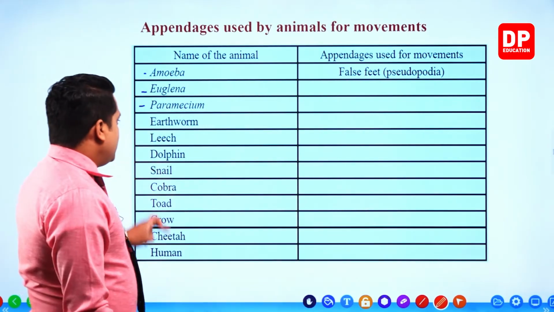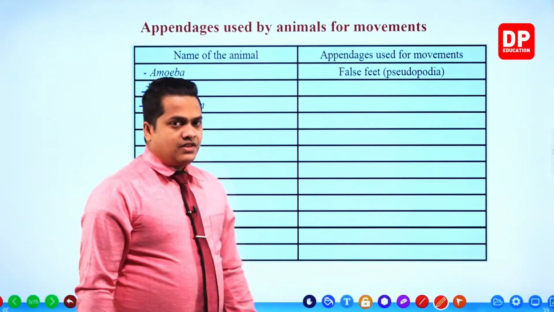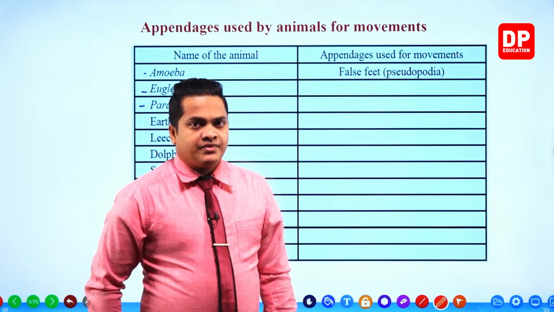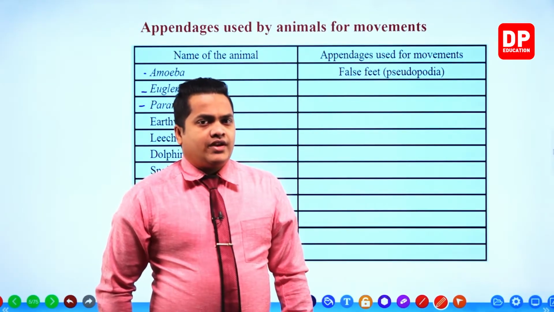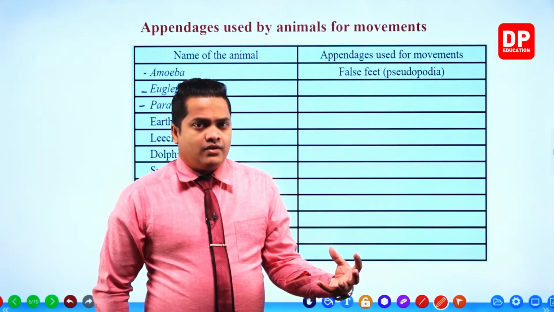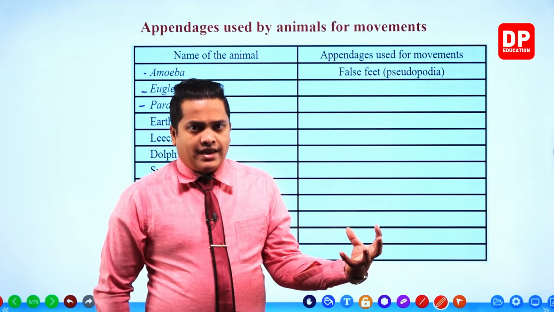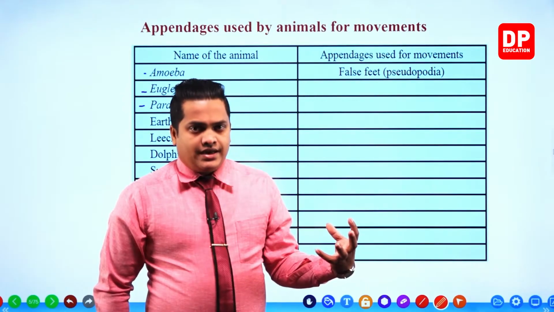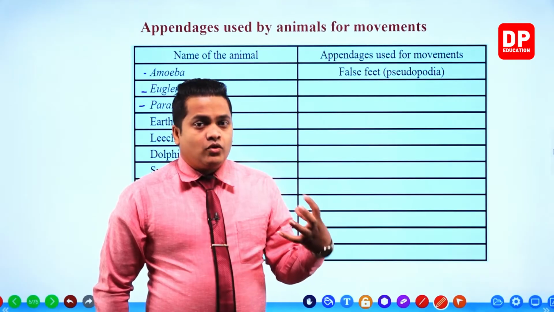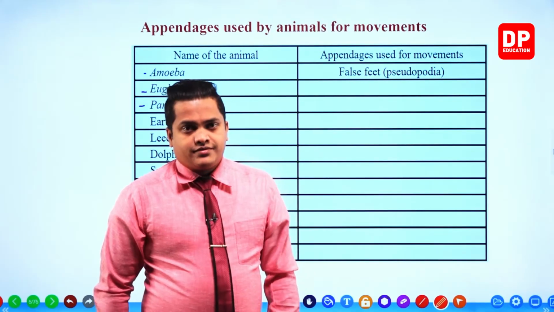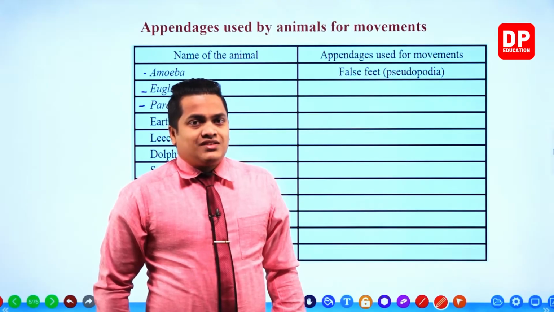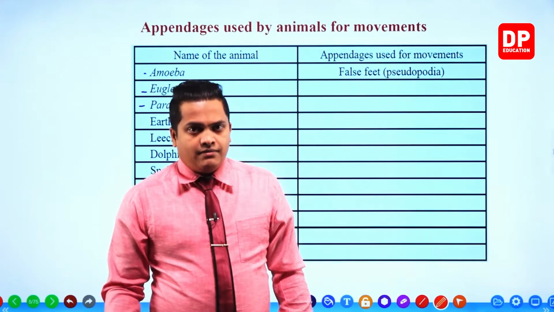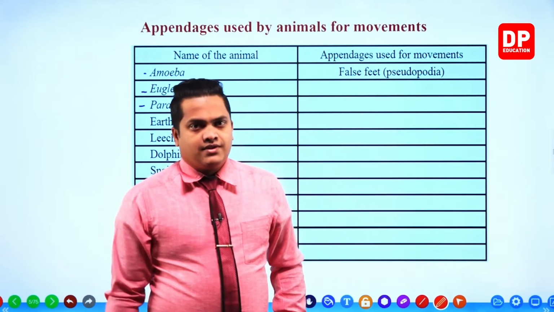Okay, earthworm. When you observe the movement of the earthworm, it hasn't any particular or special kinds of appendages. There are no certain types of appendages located within the body that help for the locomotion of the earthworm.